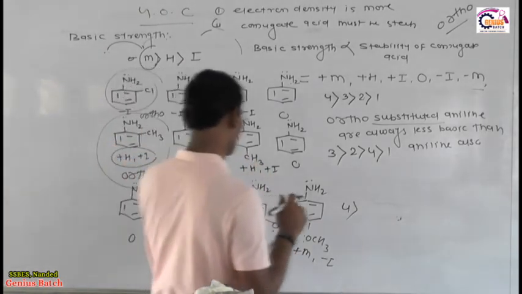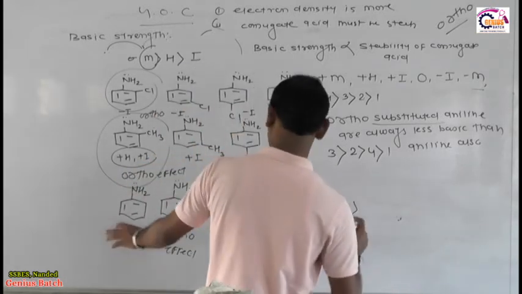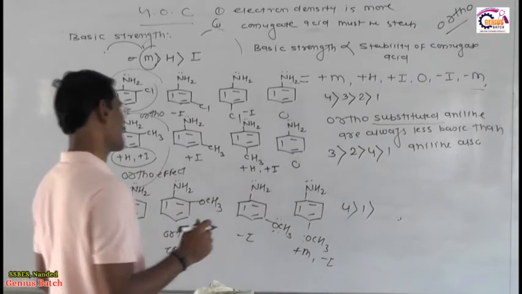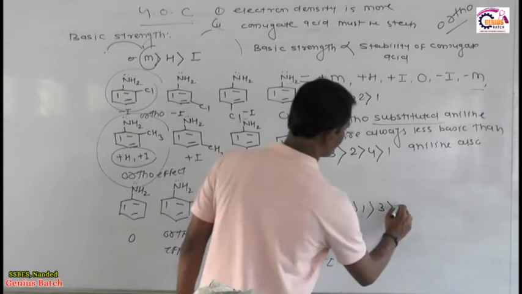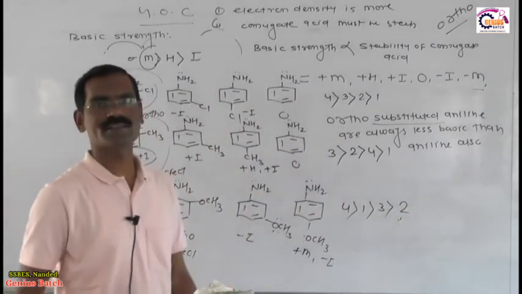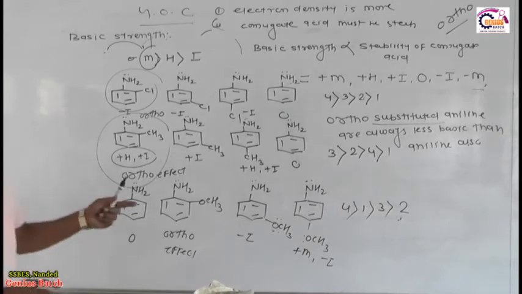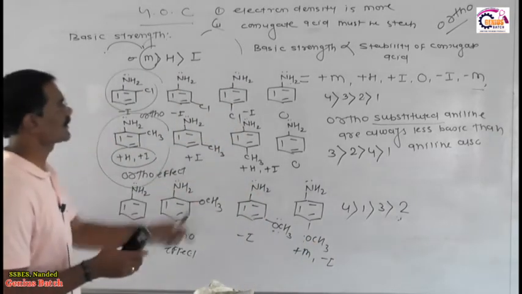Fourth one is more basic than, listen, fourth one is more basic than what? First, because first doesn't have any effect because it is a 0. Then first one is more basic than third, and then finally the less basic is second. Why is second one less basic? Due to ortho effect. So as per my idea, whatever example you get, I hope you write down all these things in this way.